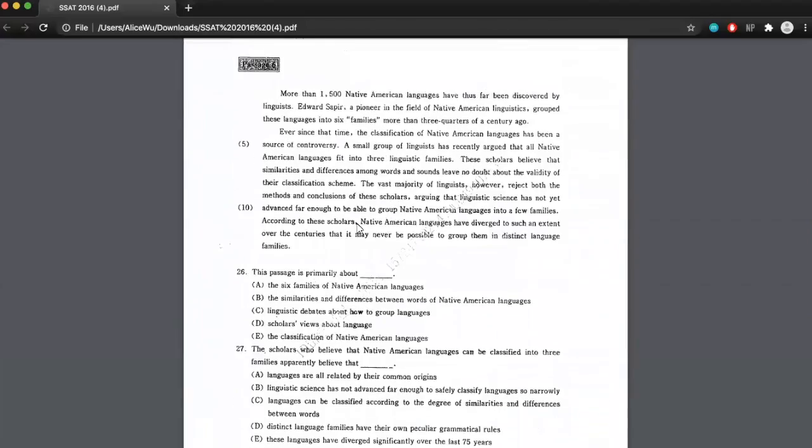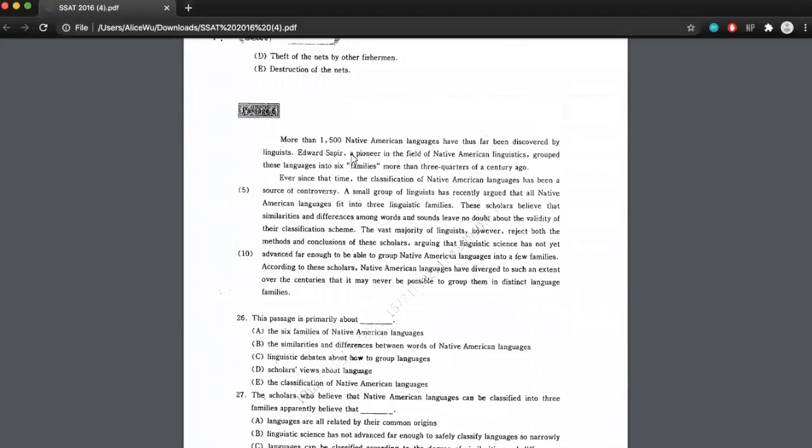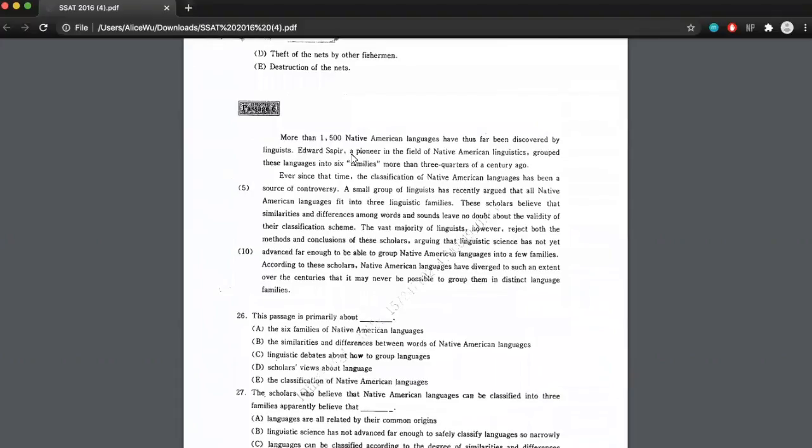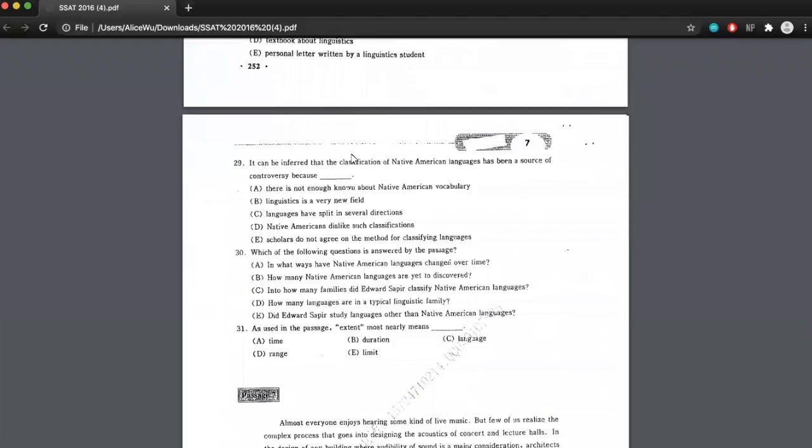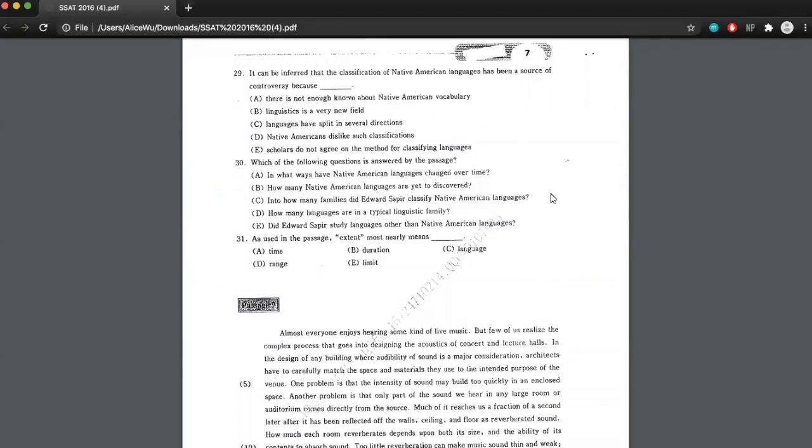Let's go back to the passage and look. So it said, Edward Sapir, a pioneer in the field of Native American linguistics, grouped these languages into 6 families. Okay, so we have a direct answer to that question. Let's circle C. So what you want to do is not get tripped up by other questions that might be partially true, but aren't specific enough. So what you want to make sure of is that you consider all of these questions, but you find the one that has the most specific and the most direct answer to it. And so in this case, that would be C.